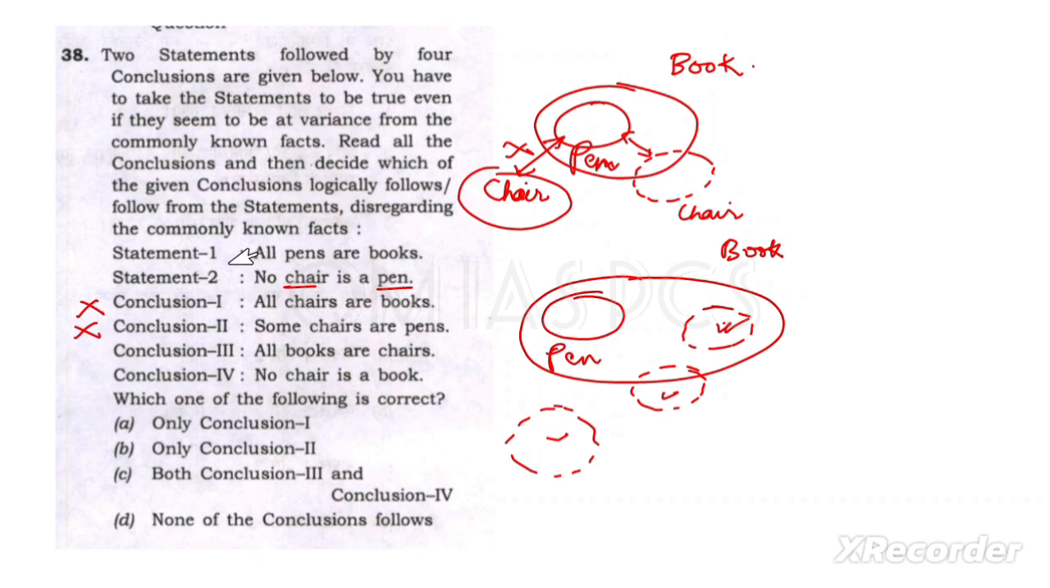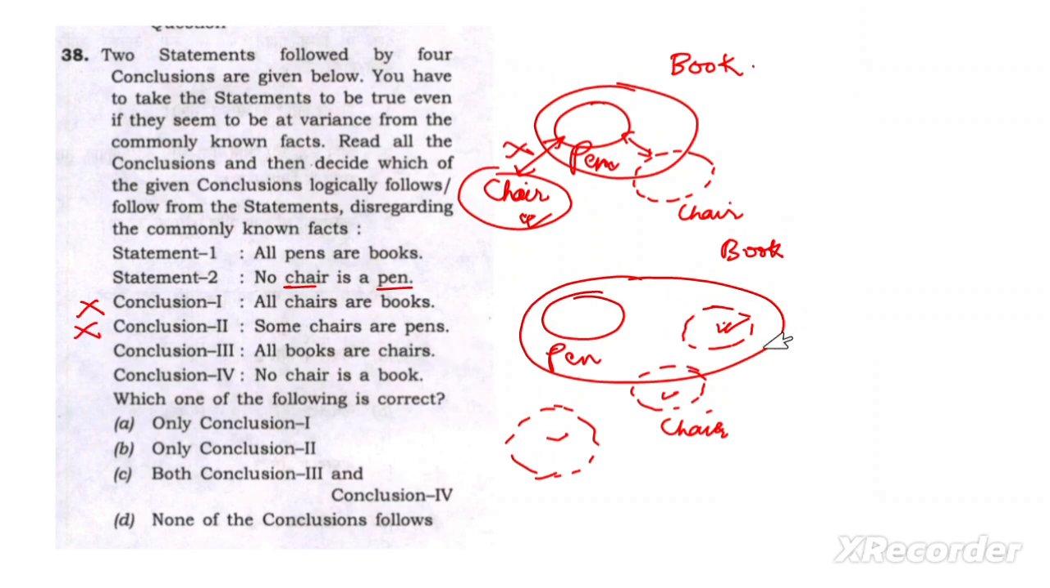Look at this one. Here it is given no, and there it is given some. So it is not possible. Now, conclusion 3: all books are chairs. Is it possible? If you look at this diagram, this is chair, this is also chair, this is also chair. So from this one you can say all books are chairs.